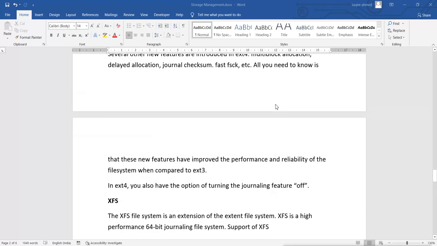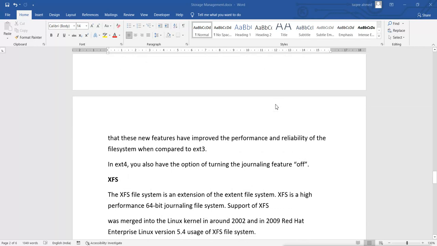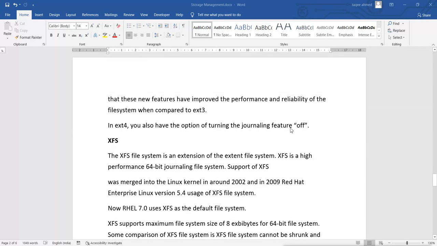What do these features do? They improve the performance and reliability of the file system as compared to ext3. And one more great feature in ext4 is that if we don't want journaling, then we can make it off also.